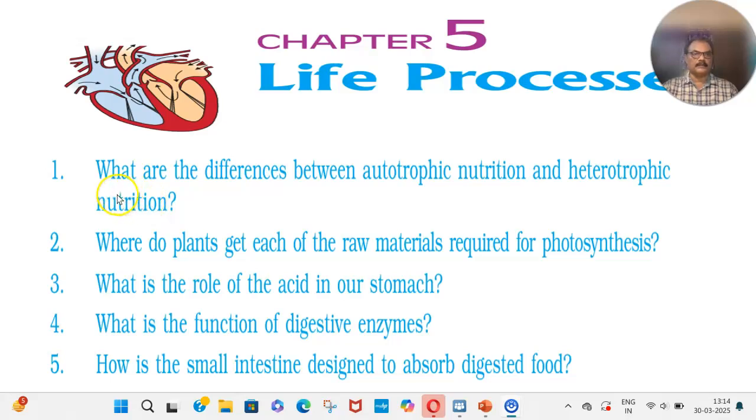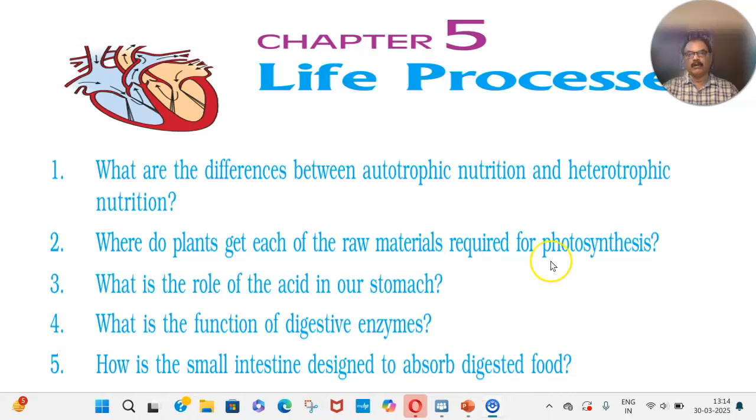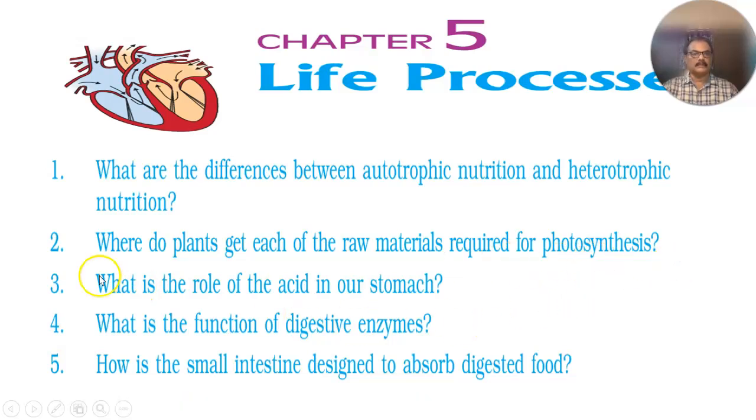Few more questions from the same chapter. What are the differences between autotrophic nutrition and heterotrophic nutrition? Second question, where do plants get each of the raw materials required for photosynthesis? Third question, what is the role of acid in our stomach? Fourth question, what is the function of digestive enzymes? Fifth question, how is the small intestine designed to absorb